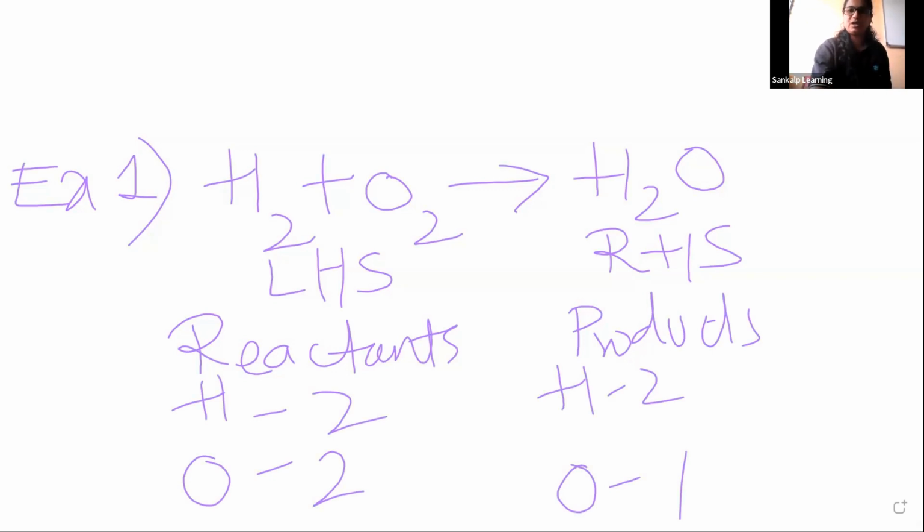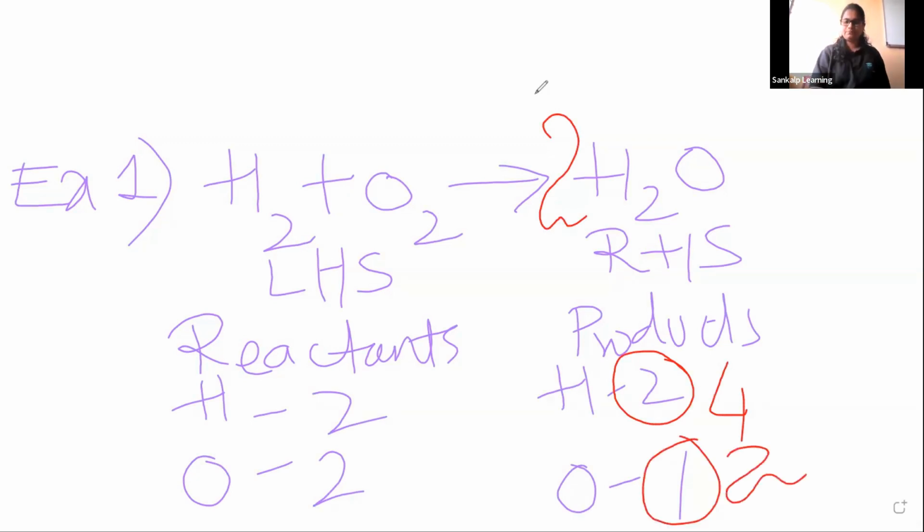So I am going to write 2 here. When I write 2, you can change it with a pencil as 4. Here it becomes 4, and the 1 becomes 2. Again we have to change the hydrogen. Again I am going to write 2 here. So hydrogen also became 4. Now the equation is balanced. Like this we have to balance.